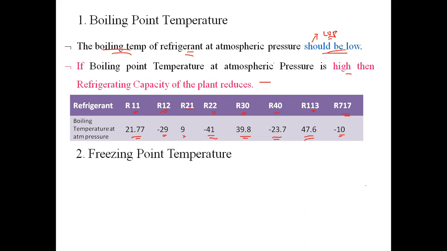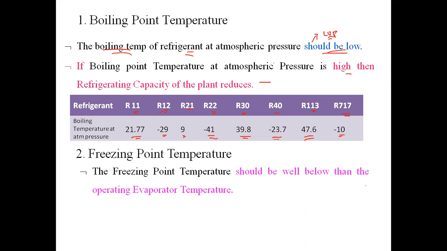If our evaporator temperature is lower than the freezing point temperature of the refrigerant being used, then there may be the chances that the refrigerant itself will freeze inside the evaporator. That means there will not be circulation of refrigerant in the system, which will be a problematic case. So while selecting the refrigerant, we have to select it in such a way that the freezing point temperature of that refrigerant should be well below the operating evaporator temperature.